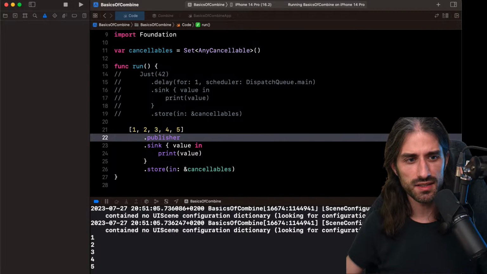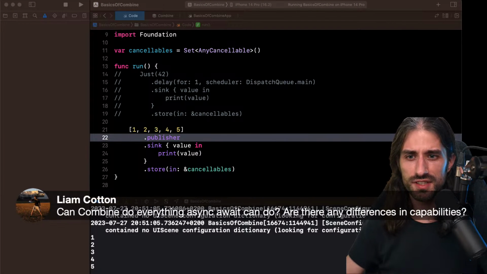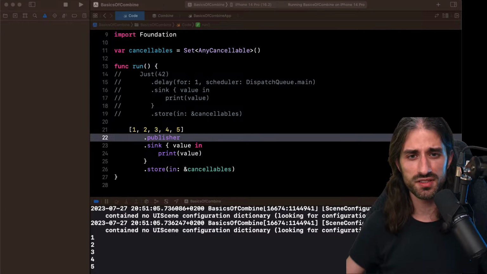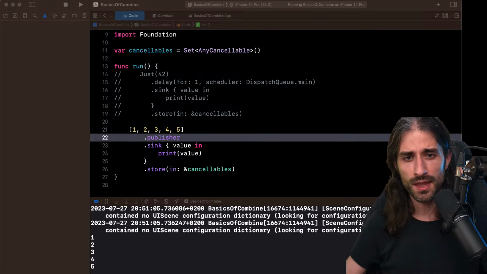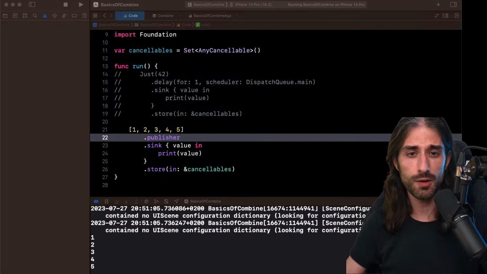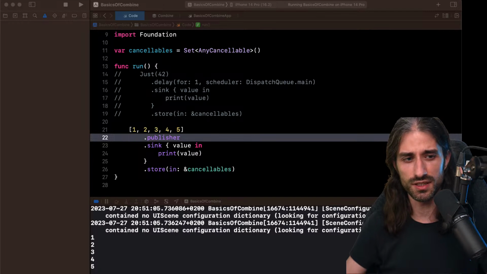Let me see, I see a few questions. Liam, you're asking, can Combine do everything Async Await can do? And are there any differences in capability? Short answer, Combine can do everything Async Await can do. It's just a different syntax, and some things that are done automatically for you in Async Await, in Swift concurrency, I'm thinking typically of the async-let syntax, you have to do manually in Combine. But Combine is more general purpose than Async Await, whereas Async Await is very good to write simple asynchronous code with the bare minimum syntax that you need.